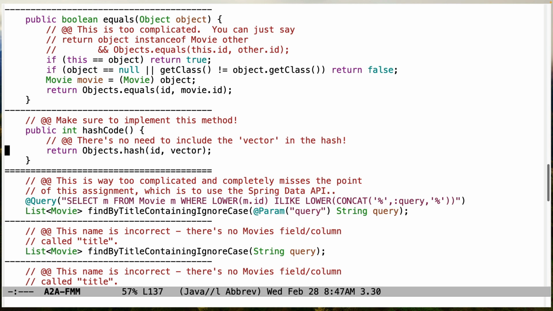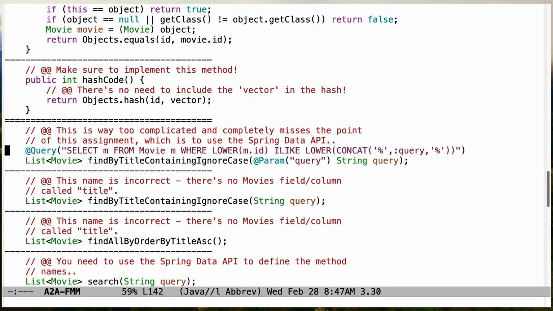Now here's something that's very important to add. Make sure that you add the hashCode method. Don't omit it, otherwise other things won't work. And number two, once you have the hashCode method, all you need to do is hash on the ID, not the vector. You don't need to hash on the vector. That isn't going to help, it just makes it a lot slower for no real benefit because we really just care about the title.